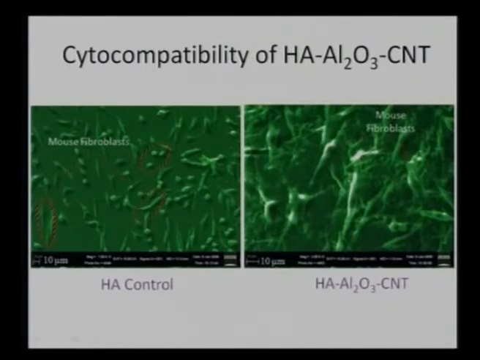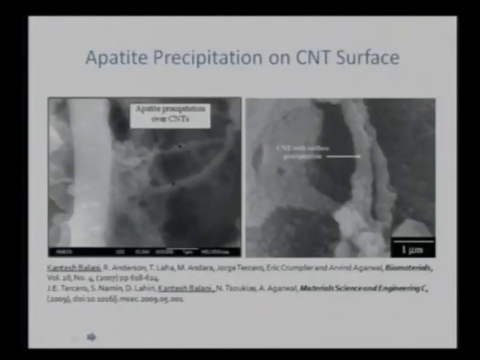In this case this is a control sample and this is one with the CNT. We can see that cells are spreading out like this, extending their arms, and their overall surface area has been enhanced because of this, and that is what we are able to see in this particular case. So that tells that cytocompatibility has been retained even after the reinforcement with the carbon nanotube.